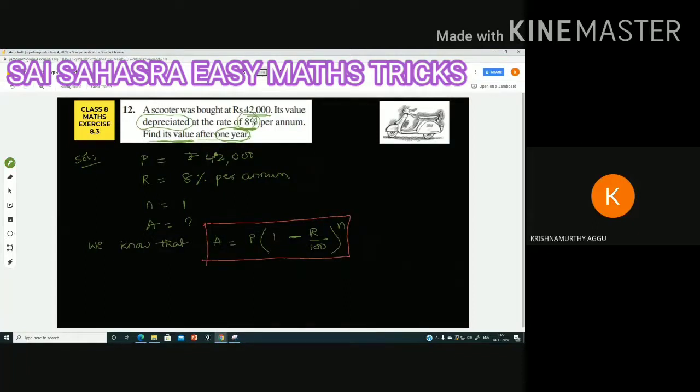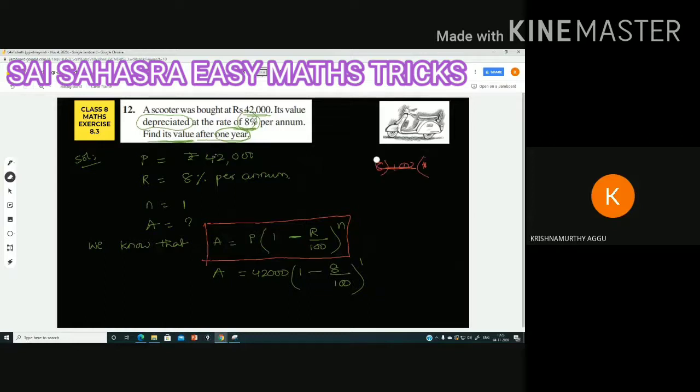A, the value we have to find. That is why I am writing A as it is. P value is 42,000. 1 minus R, R value is 8 by 100, whole to the power of n. N is 1 only.